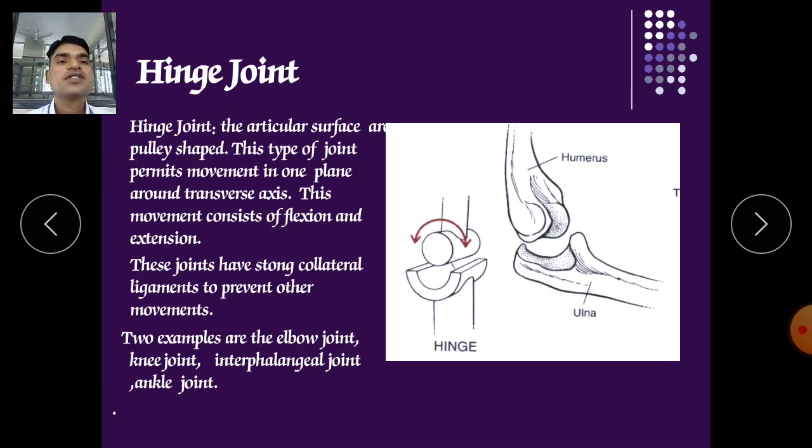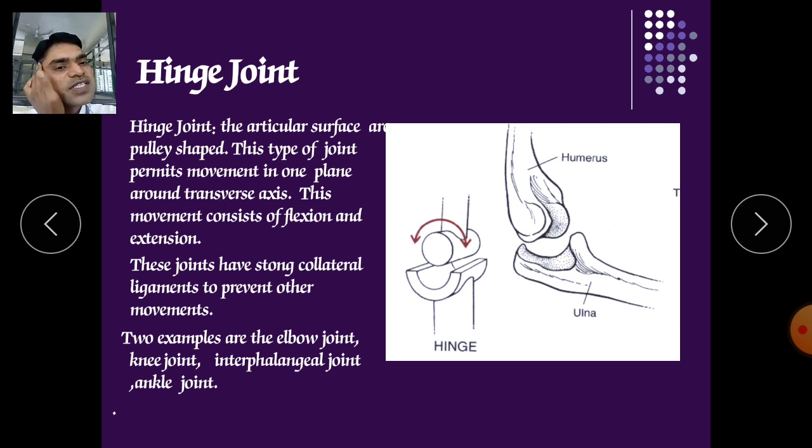Now the hinge joint. It is a joint where the articular surfaces are pulley shaped. So this type of joint permits movement in one plane around a transverse axis. It allows movement in one direction, around the transverse axis, for example flexion and extension.